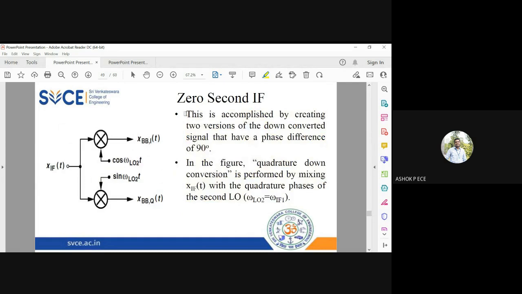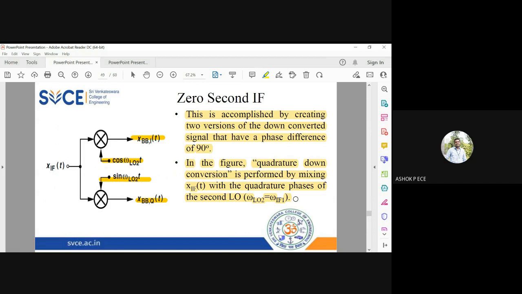This can be accomplished by creating two versions of the down converted signal which are phase shifted by 90 degrees. So take your signal, multiply by LOs which are 90 degrees apart. If for one LO I'm going to use cos, for the other LO I'm going to use sine. So I have in phase, I have quadrature phase. So in the figure, the quadrature down conversion is performed by mixing the input with two LOs, and omega LO2 equals omega IF1. This is the concept of zero IF.